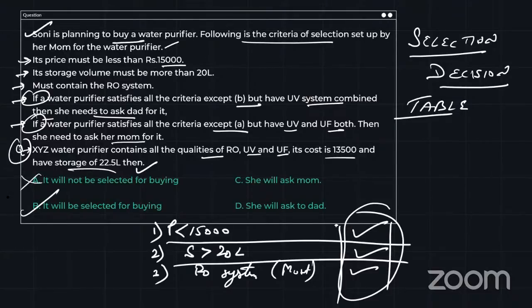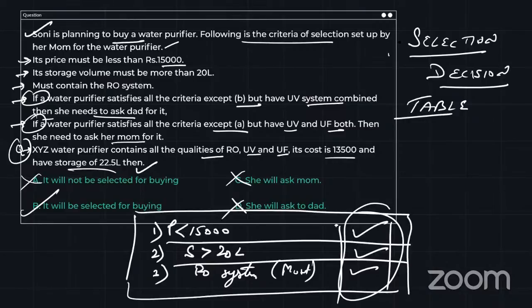It will not be selected, that is wrong. No need to ask mom, and no need to ask dad. She can directly buy because all the conditions are satisfied here. So guys, that's why we call it a selection decision table. These are the selections and this is the table by which I come to a conclusion.